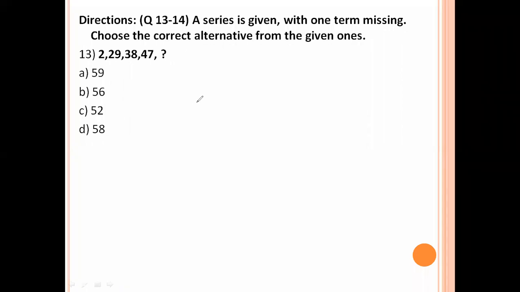A series is given with one term missing. Choose the correct alternative from the given ones. Now, first here 20 to 29, difference is 9. Next 38 to 47, 9 is the difference. The next difference is also 9. 47 plus 9, 56. Option number B is the right answer.